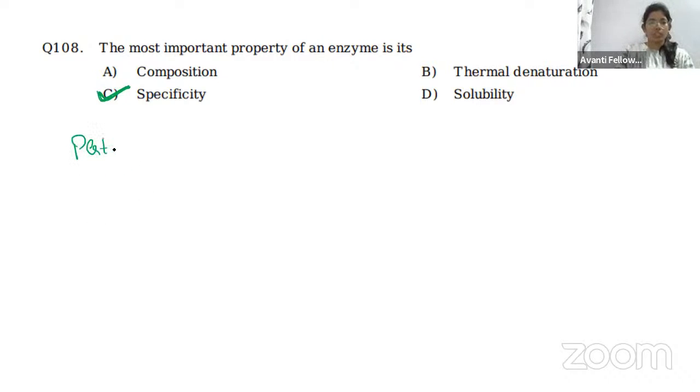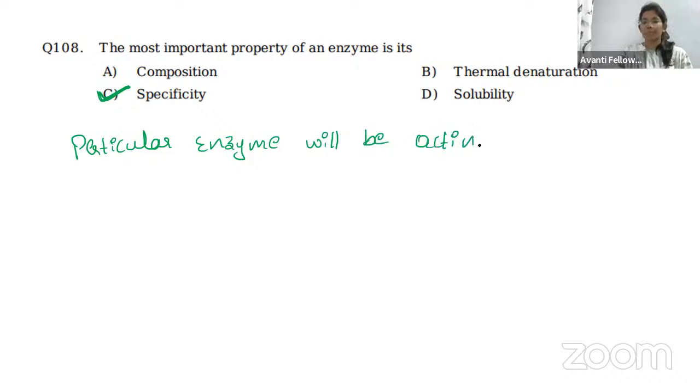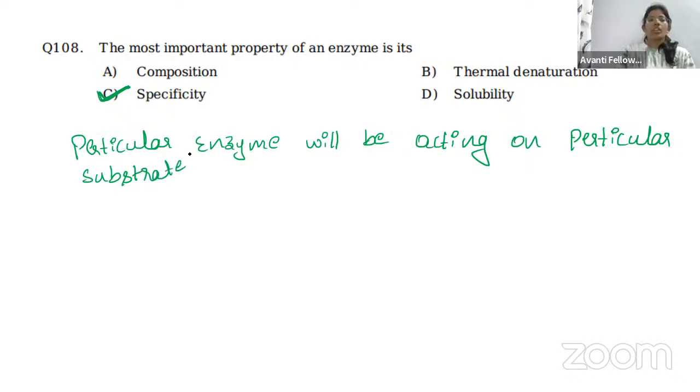Because a particular enzyme will be acting on a particular substrate. You can remember the lock and key theory of enzymes, right? So this is why specificity of the enzyme is the most important property.